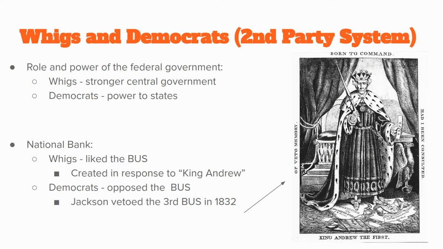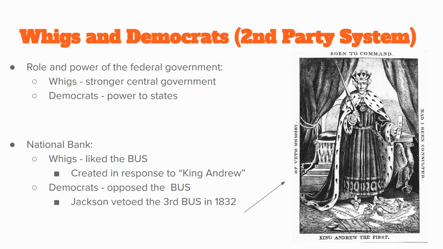And they think that they need to do this because they think Andrew Jackson is taking too much power, that he's not paying attention to the Constitution, that he's vetoing too many bills. If you see, this is a very famous political cartoon on the right. The Whigs make Andrew Jackson look like he's a king, like he's the king of England. He's vetoing bills, meaning he's not signing the bills that Congress gives him. He's stepping all over the Constitution.